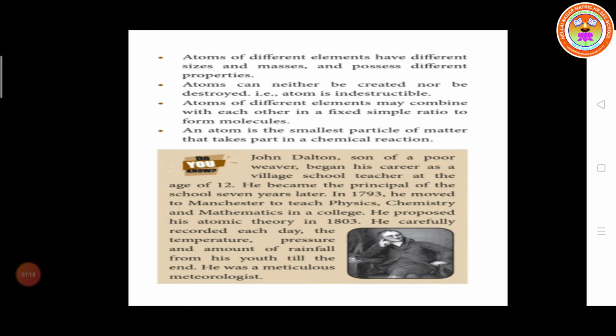So John Dalton was the son of a poor weaver. He began his career as a village school teacher at the age of 12, and became a principal of the schools 7 years later. In 1793, he moved to Manchester to teach physics, chemistry and mathematics in a college. He proposed his atomic theory in 1803.